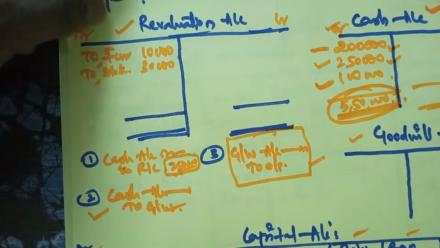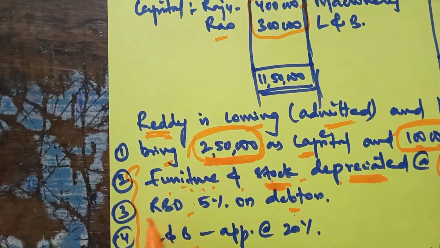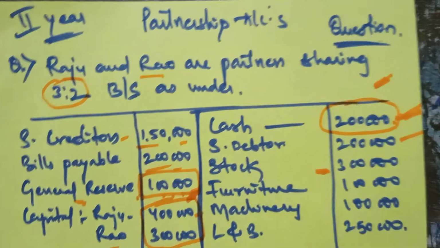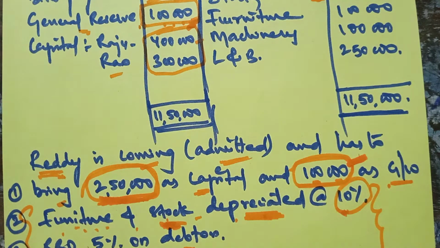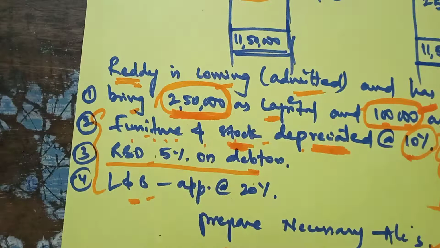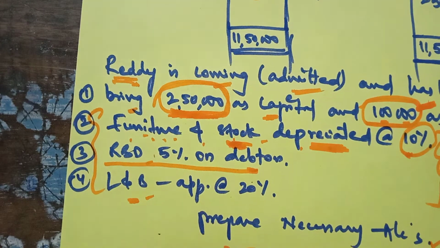Stock depreciated. Then the next adjustment is RBD 5% on debtors. RBD is a liability that should be calculated on 2 lakhs. 2 lakhs, 5% if you calculate, you will get how much?